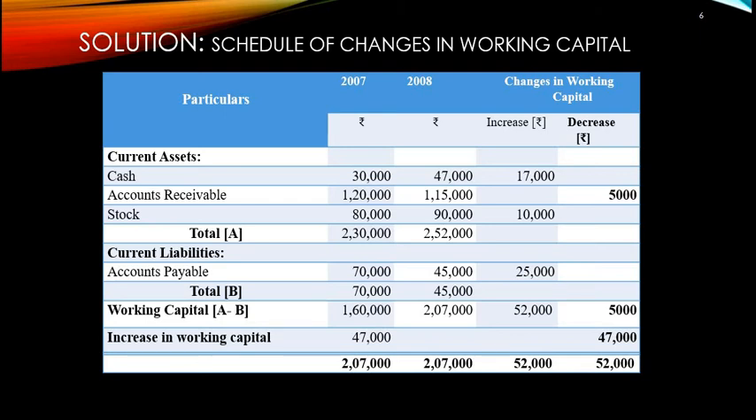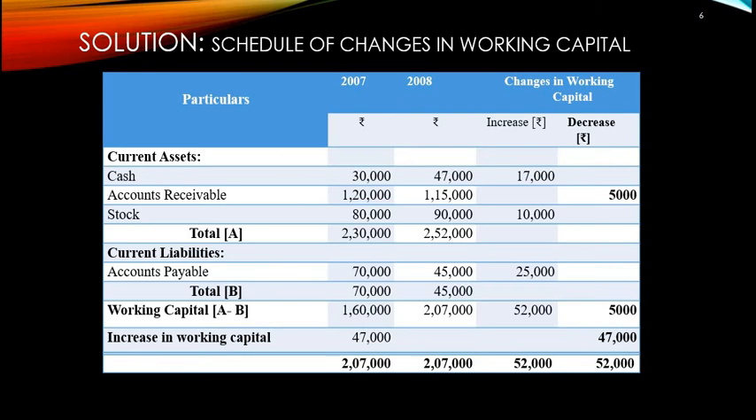In accounts receivable, in the year 2007 it is 1,20,000. In the year 2008 it is 1,15,000. When you compare that to the previous year, there is a 5,000 decreasing value in accounts receivable. Likewise for the stock, in the year 2007 we have stock of rupees 80,000. In 2008 it is 90,000. That means there is a 10,000 rupees increasing value. So stock increased 10,000.